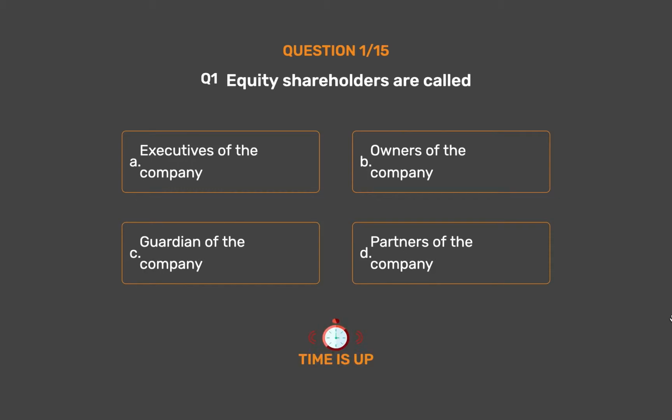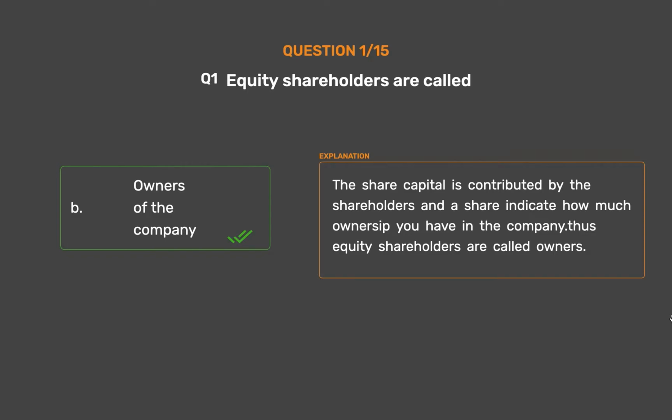The correct answer is Option B. Owners of the company. The share capital is contributed by the shareholders and a share indicates how much ownership you have in the company. Thus equity shareholders are called owners.